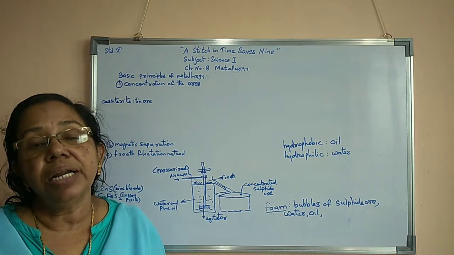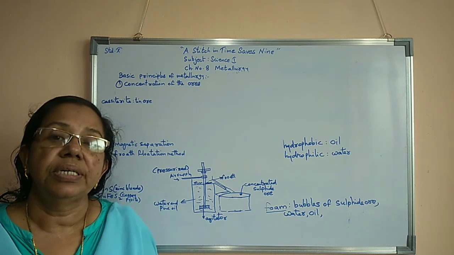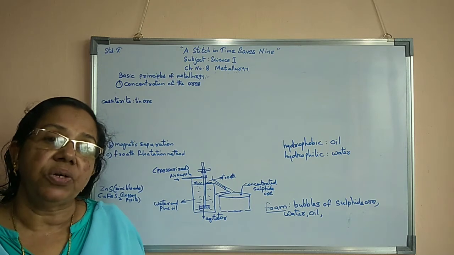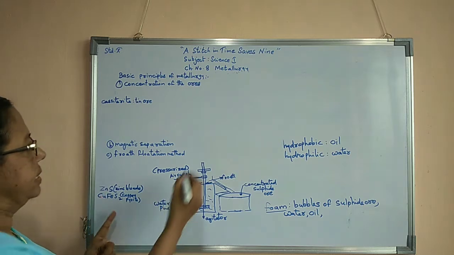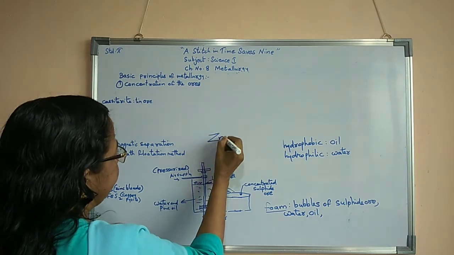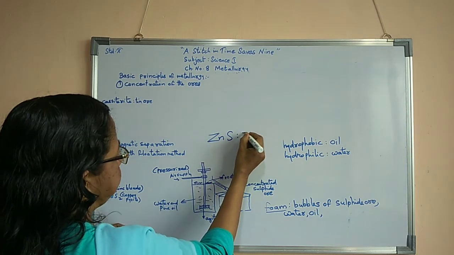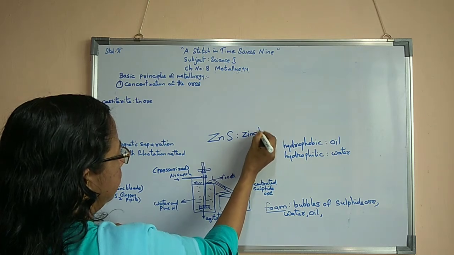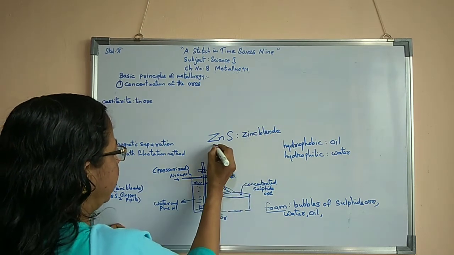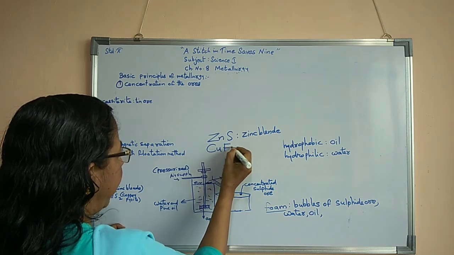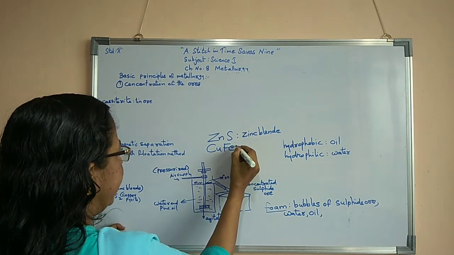For that we are using two types of sulphide ore. One is known as zinc blende, ZnS. The other one is known as copper pyrite.